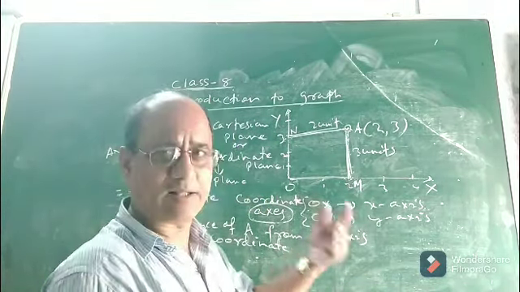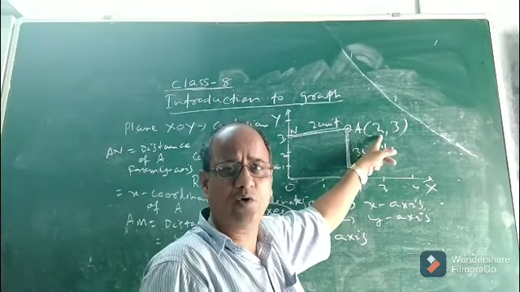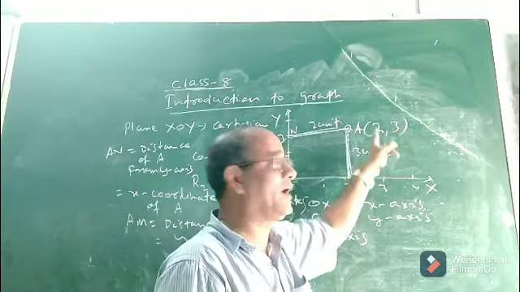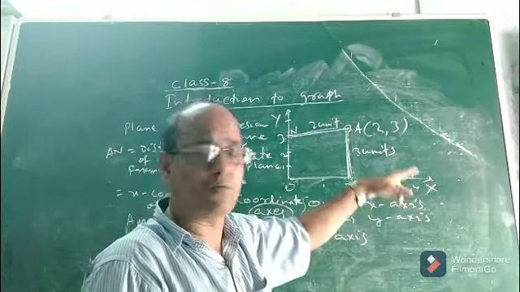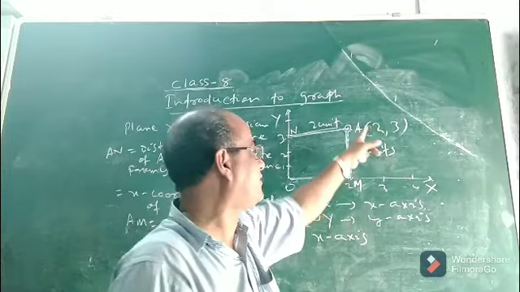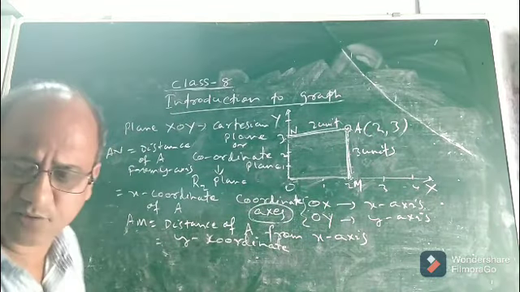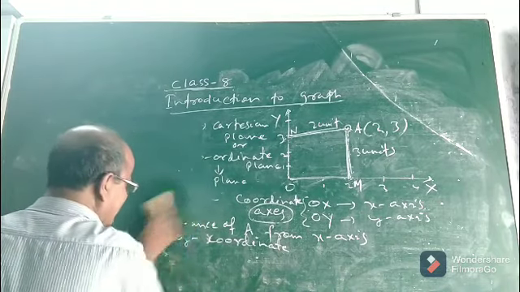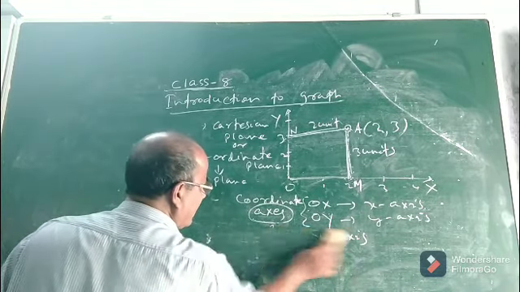Okay. Now another thing. See. Here, as I told you, the x-coordinate of A is 2 and the y-coordinate of A is 3. So what is the other name for the x-coordinate of A? The x-coordinate of A is also known as the abscissa. It is a new term for you. Please remember.